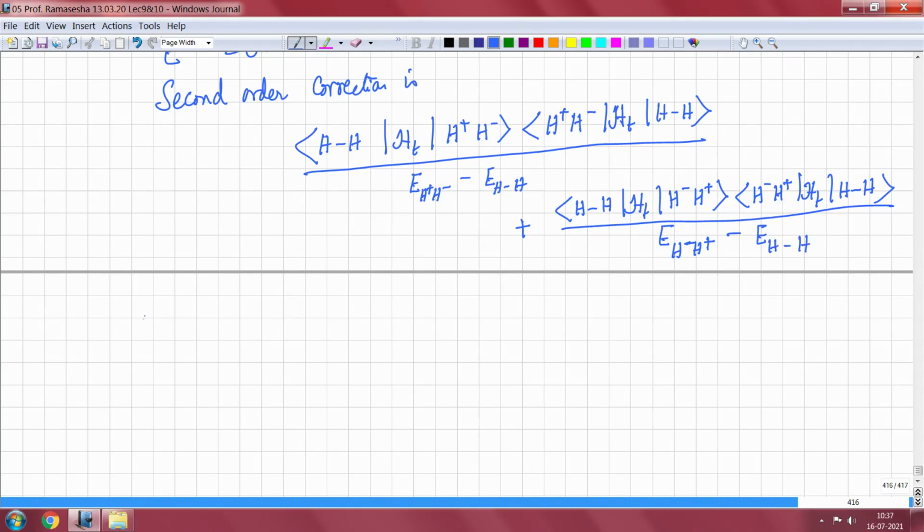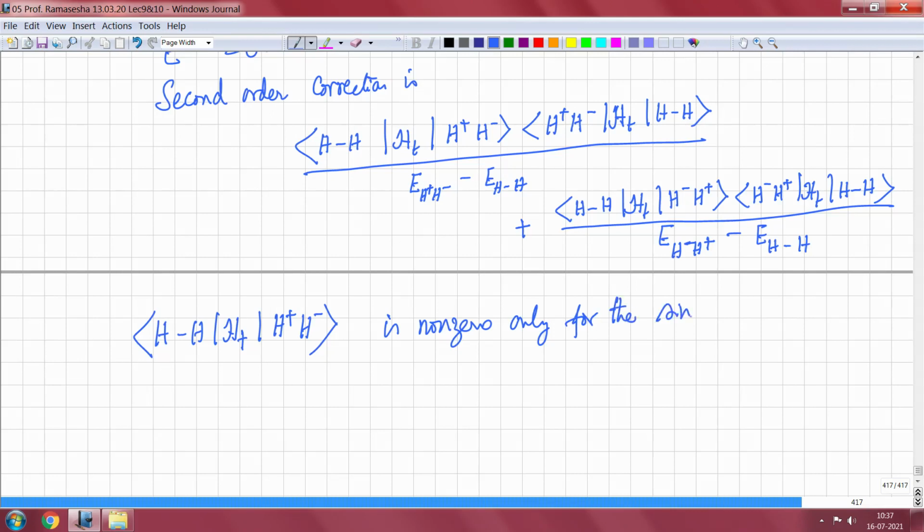So, when we are looking at this matrix element <H H | H transfer | H plus H minus>, it is non-zero only for the singlet state. Because you cannot hop an electron from one hydrogen atom to another if the spin configuration is triplet. If it is up and up you cannot hop, if it is down and down you cannot hop, and you cannot also hop if it is up down plus down up.